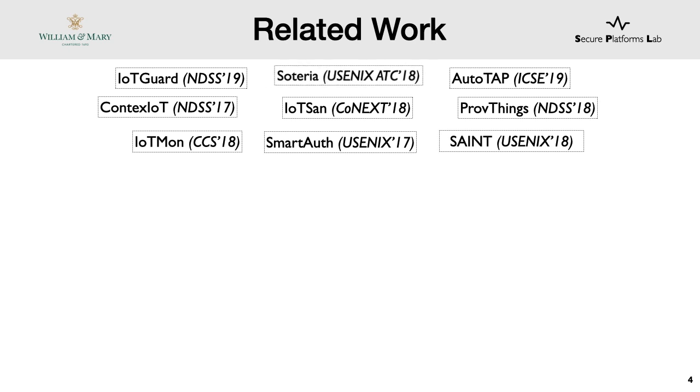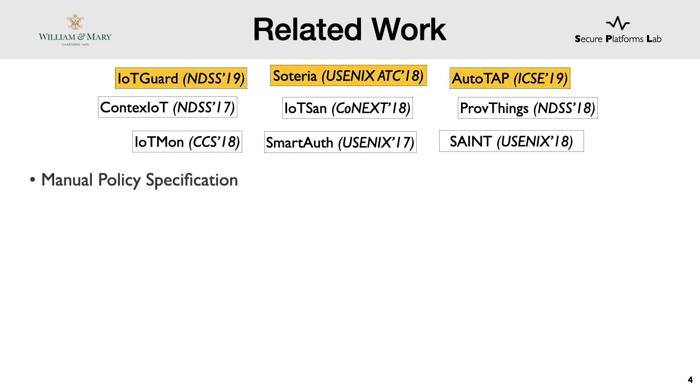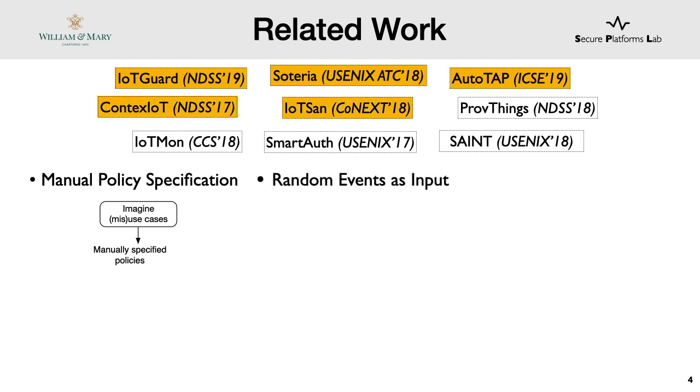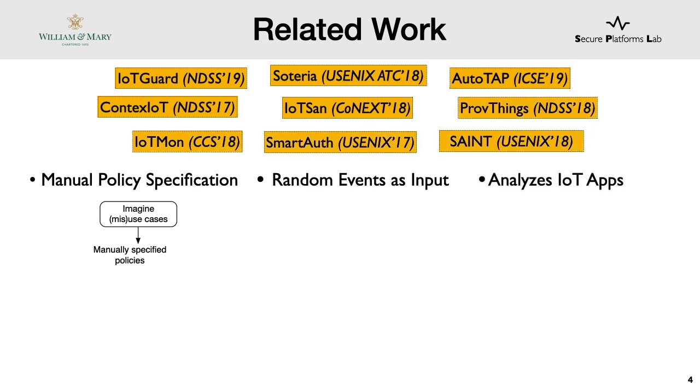For example, Soteria looks at chains of routines that can put the system in an unsafe state, and IoT Guard enforces security and safety policies dynamically. After studying these systems, we noticed a couple of things. First, researchers specify policies manually by performing use-misuse case analysis for each of the devices. Second, after the system is built, they are evaluated with random events. And more importantly, almost all of these systems study and evaluate marketplace IoT apps, which are created by developers.